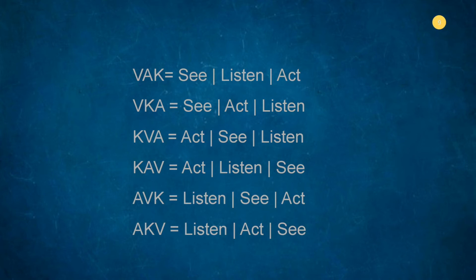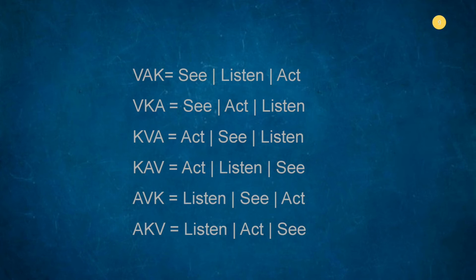So when you analyze your own brain or when you analyze other people's brain, you need to see this 6 combination, because that is the way in which their brain input can be received easily. If you see the VAK, these people have to be shown first, told, then only they get to action. The VKA are people who have to see, and immediately they jump to action, and then only do they listen